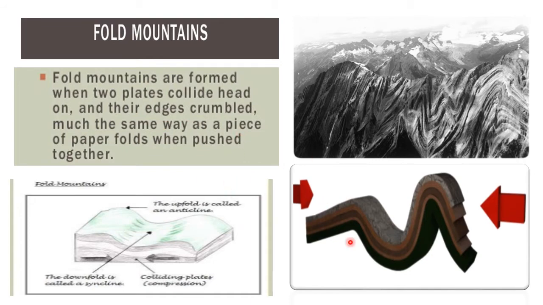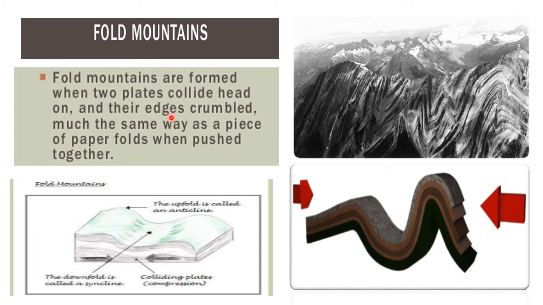Now, coming to your fold mountains. Take a sheet of paper, and to the edge of the paper you apply some force. When you apply the force, this is the structure that will come. It will be lifted up. So this is called fold mountains. The same thing happens when the tectonic plates, as I just showed you in the diagram before the slide, are coming nearer. When they come nearer, this forms.